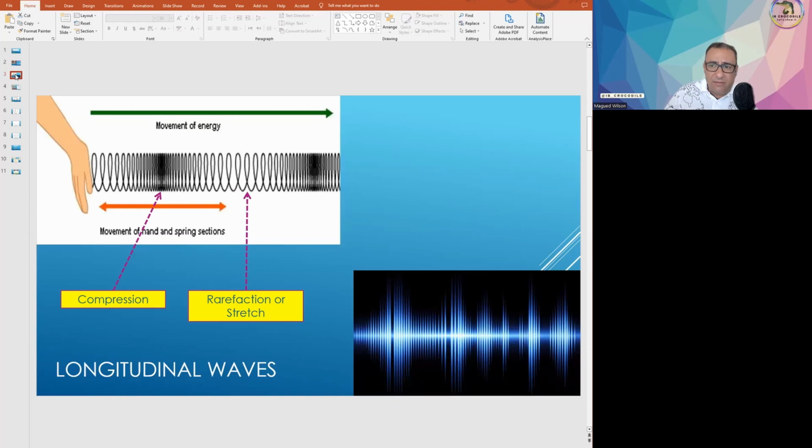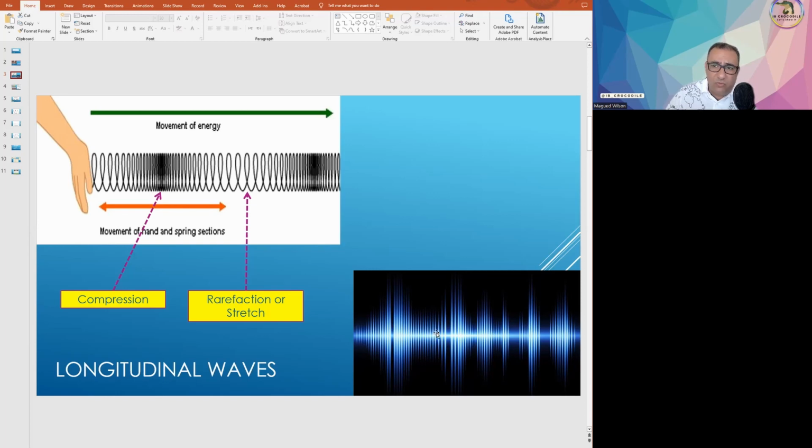Now the second type of wave, according to the second classification, is longitudinal waves. Obviously it is the other way around, the opposite. If the vibrations of the medium are parallel, or in the same direction as the propagation, like this spring here, for example, the spring itself vibrates horizontally, and the disturbance is also propagating horizontally in the same direction. So this is called a longitudinal wave.